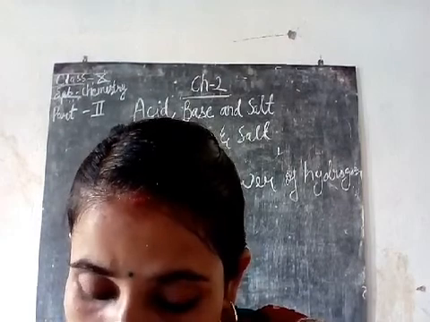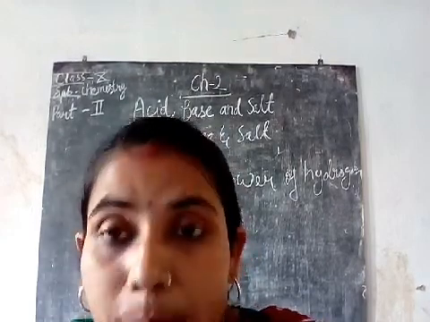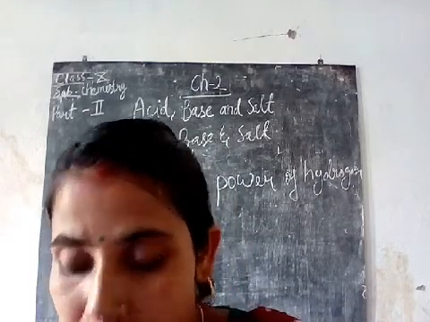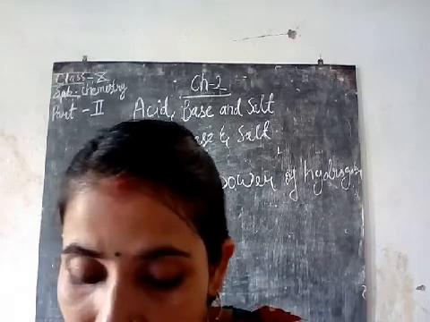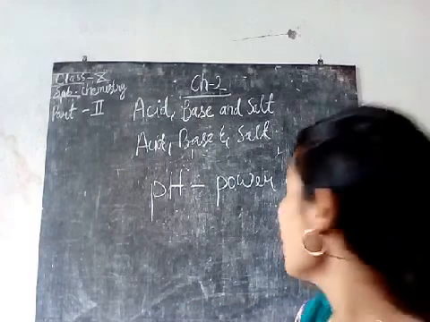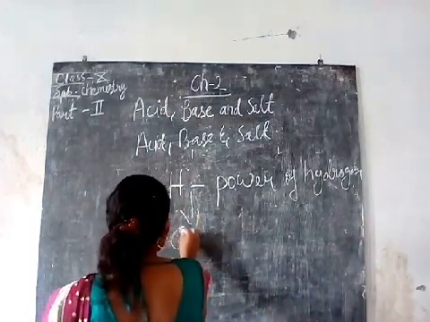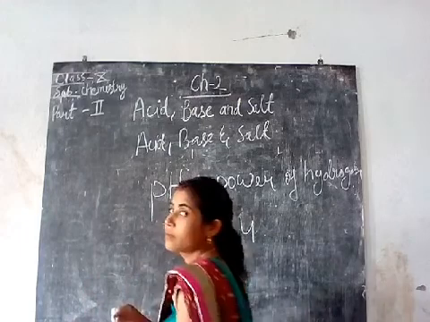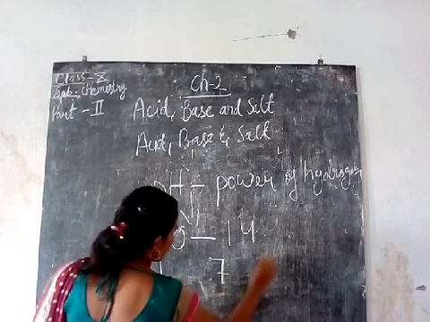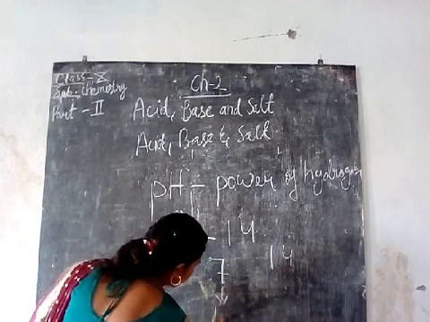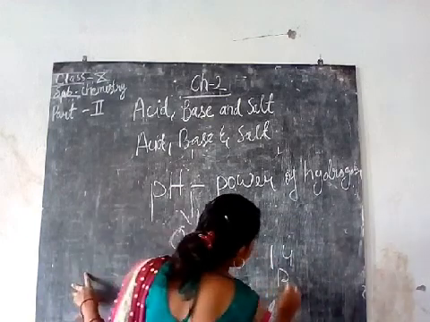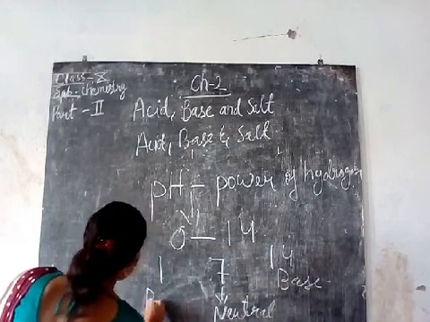So, the strength of an acid or base is measured on a scale of numbers called the pH scale. The pH scale has values from 0 to 14. 7 is neutral, this side is base, and this side is acid.